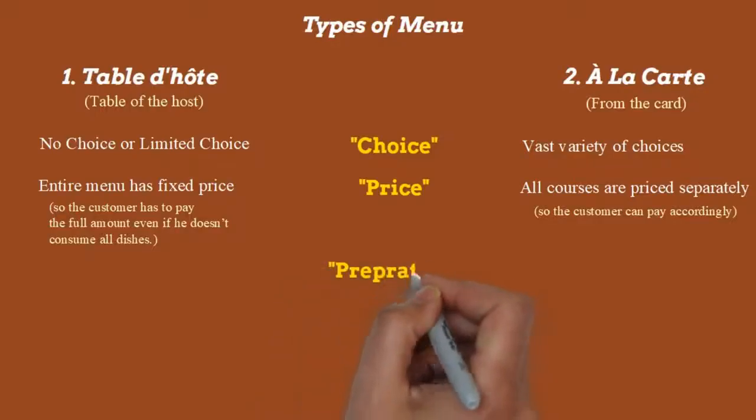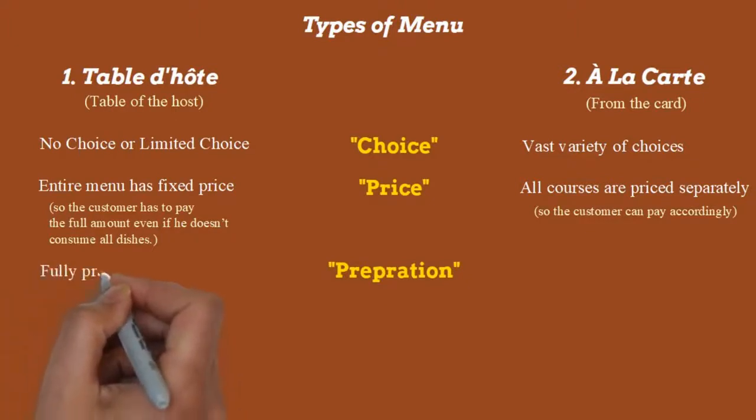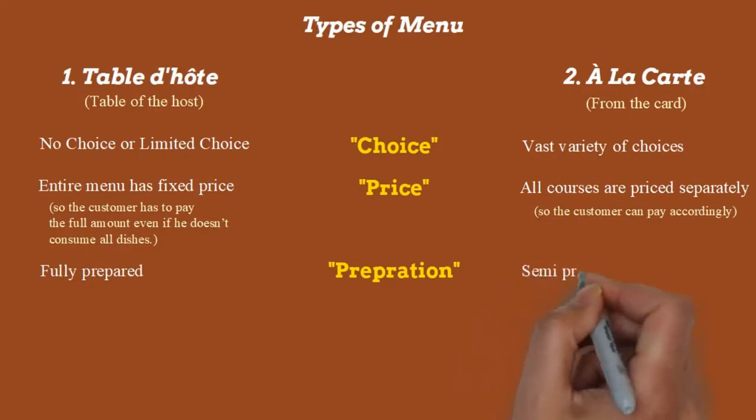Now, the third parameter on which we can differentiate these menus is the cooking or preparation of the food. In the Table d'Hôte menu, the food is always in fully prepared form, whereas in the a la carte menu, the food is in semi-prepared form. In the Table d'Hôte menu, we know what we are going to serve the entire day, so we can prepare all those dishes in advance, whereas we do not know what the guest is going to order in the a la carte menu, so we cannot prepare them in advance. That way the food is in semi-prepared form in the a la carte menu.